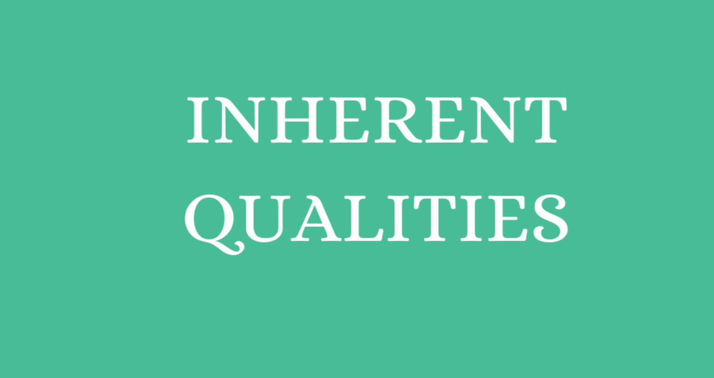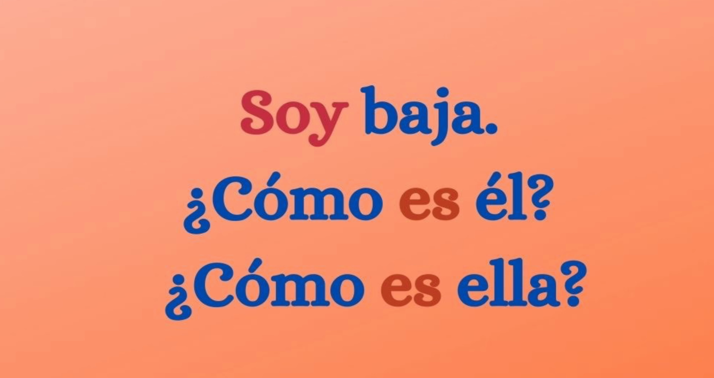The I in our mnemonic device stands for inherent qualities. So when you want to describe somebody, qualities that aren't typically going to change, like for example, I'm short, so I don't ever perceive that I'm going to be tall. So I would say soy baja. Soy is your conjugated form of the verb ser in that sentence.